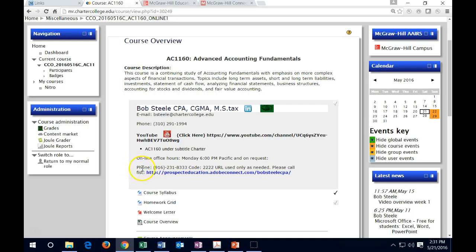It is in a question and answer format rather than a lecture format. And I want to basically start by calling into this separate number. It's a different number, which has a call-on code. And then we can jump into the screen share software if we need to, using that after we're logged in to the phone number, and we can use that to work through problems as we go.